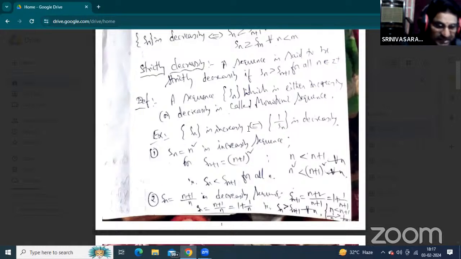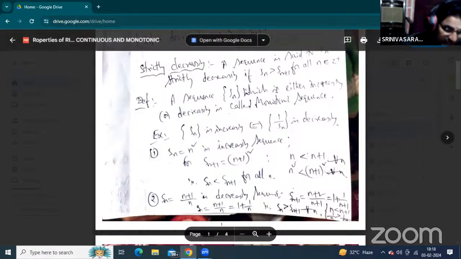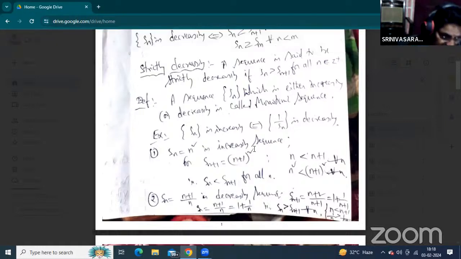When the given sequence is increasing, the reciprocal of the sequence is decreasing. Students, listen carefully here, because when the sequence is increasing, then the reciprocal of the sequence is decreasing. The reciprocal sequence means the inverse of the sequence, that is 1 by Sn. Suppose Sn is decreasing, then 1 by Sn is increasing. Okay. Now, one more example, just see on the screen, please.